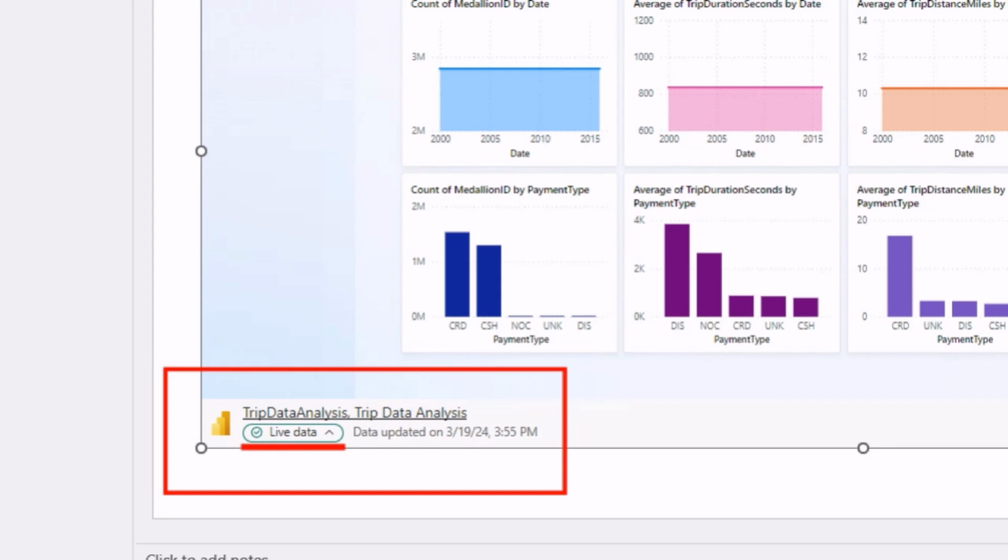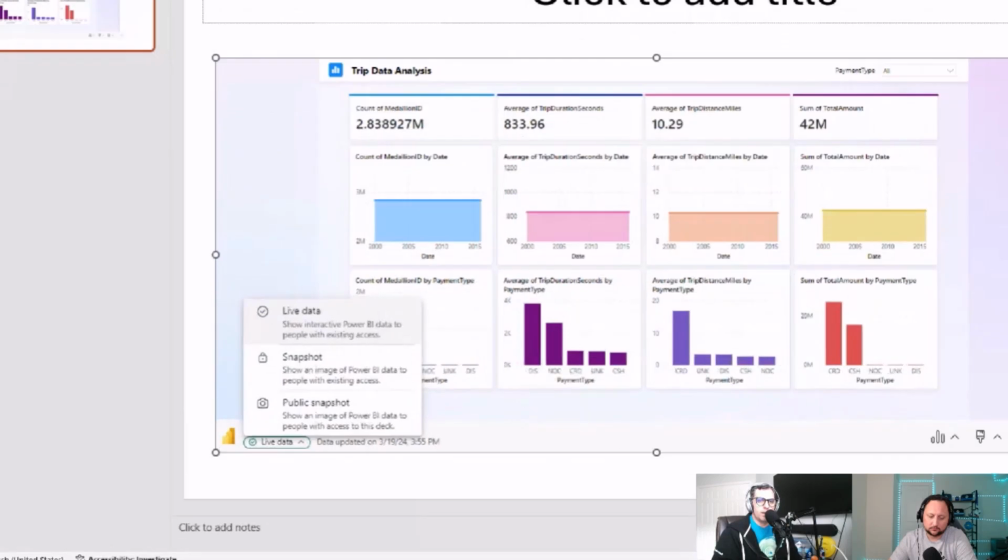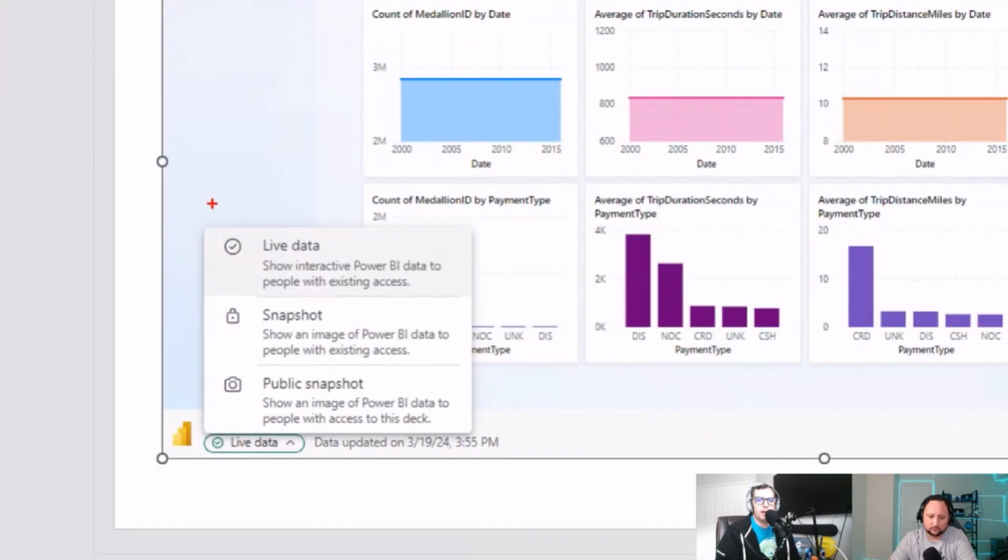So anytime the report changes in your service, it's going to update this pane. But you can click on this option here, and the live data is saying, hey, you are showing interactive Power BI data to people with existing access.